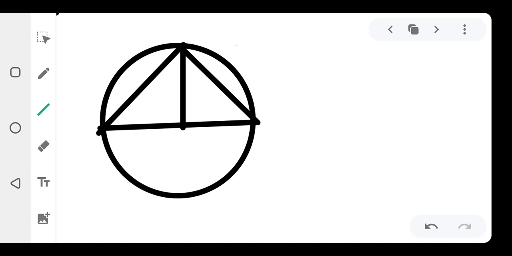We divide this triangle into two. You understand it now. So I'm going to label it. Once you divide this angle into two, do you notice something? It forms two isosceles triangles. So this one and this one, they are equal. It also forms an isosceles triangle with the other one too. And there's one thing you need to know about an isosceles triangle: the base angles of an isosceles triangle are equal. So let us try to label this angle. I'm going to label it X. I call this angle X.